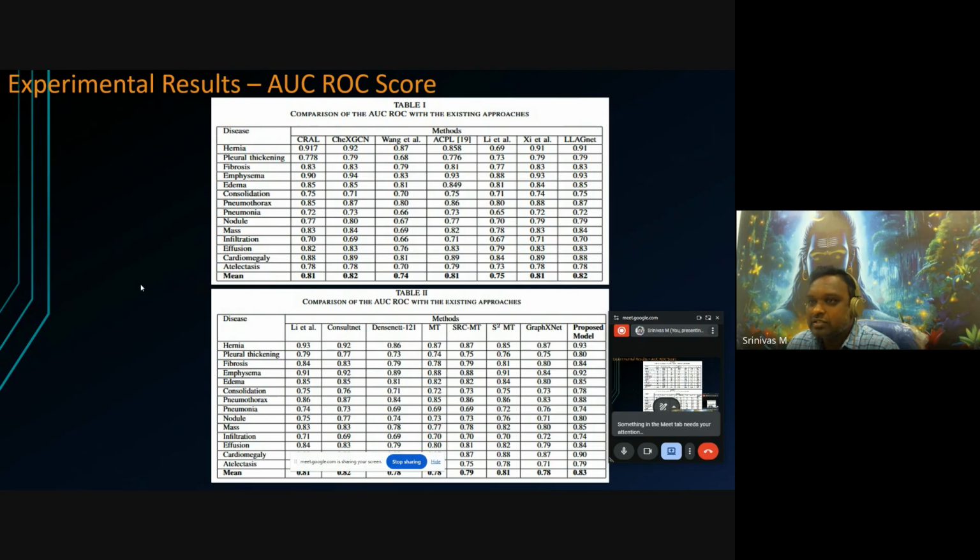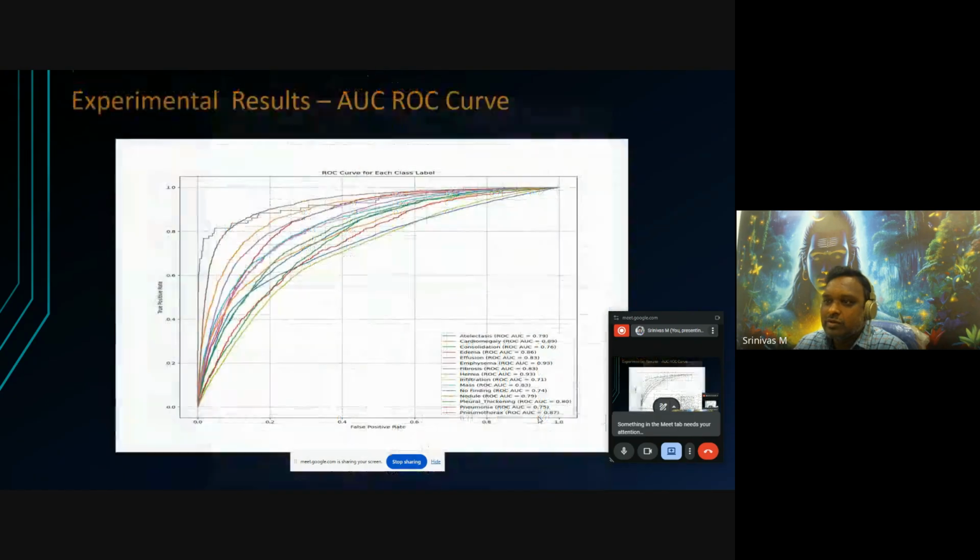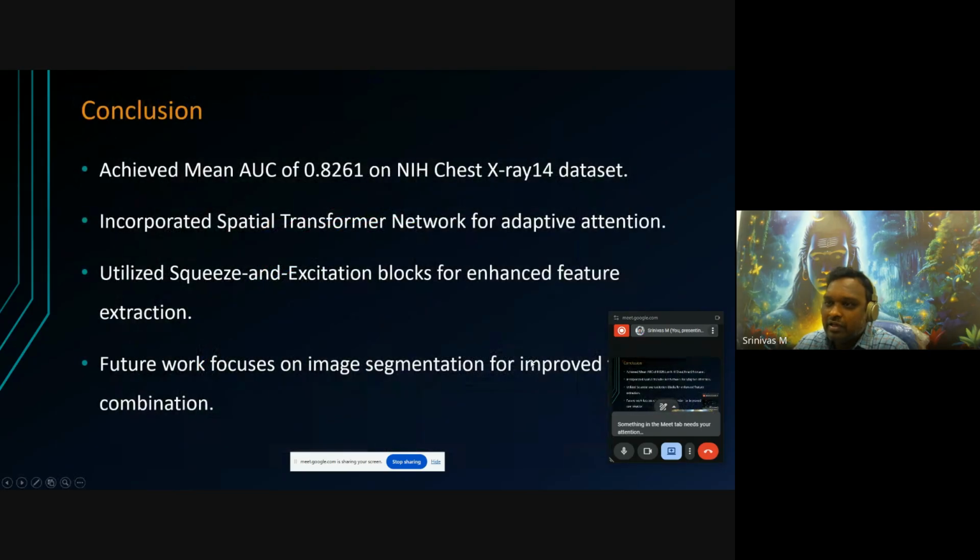In the experimental results, we compare our proposed model with all the other state-of-the-art methods, and here we are showing the class-wise results. Among all the classes, we can calculate the mean performance. Compared to the state-of-the-art results, our proposed model gives 0.83 accuracy. This is my performance result, and this is the area under the curve we are showing, class-wise. Finally, we are achieving a mean accuracy of 0.83 on the NIH Chest X-ray 14 dataset.